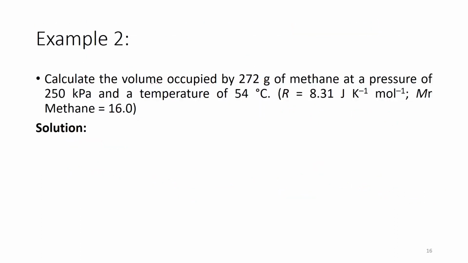Calculate the volume occupied by 292 grams of methane. Now I have the mass. At a pressure of 250 kilopascal, I have the pressure, but I have to multiply it here by 1000 to convert it to Pascal, and at a temperature of 54 degrees centigrade, this means temperature in Kelvin would be equal to 54 plus 273, which is equal to 327 Kelvin.